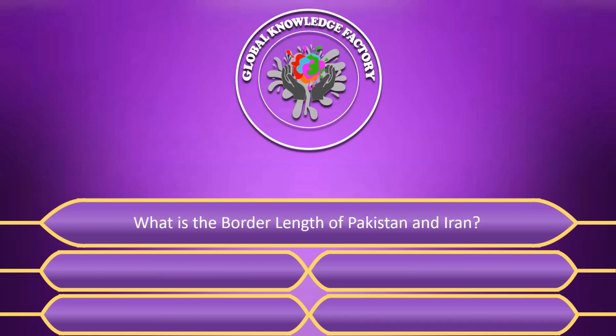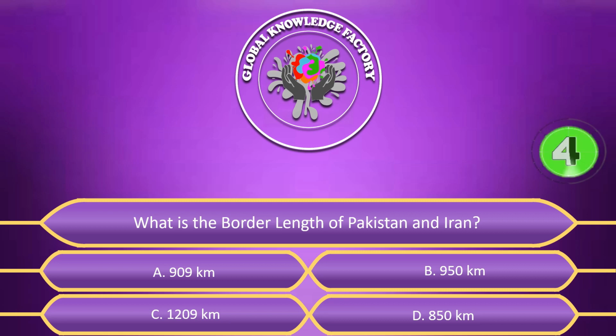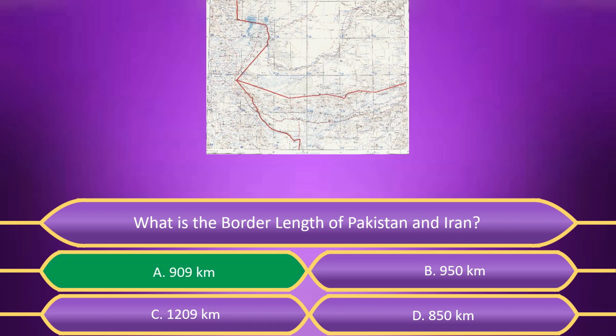What is the border length of Pakistan and Iran? A. 909 kilometers, B. 950 kilometers, C. 1209 kilometers, D. 80850 kilometers. Answer is A. 909 kilometers.